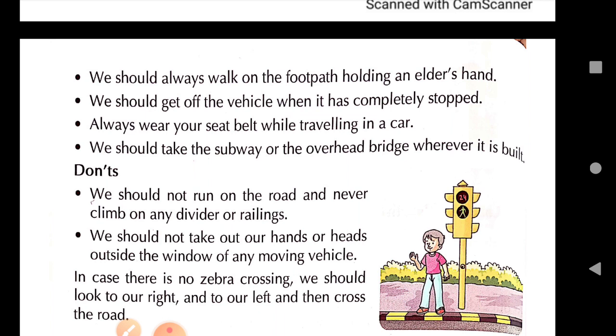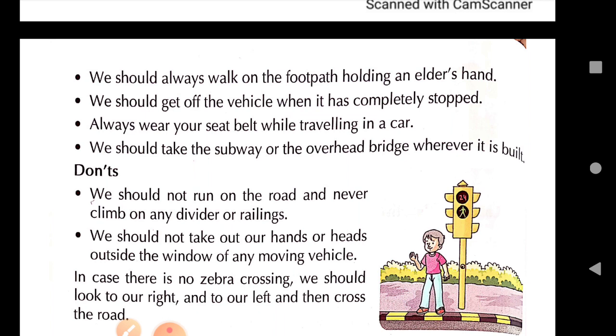So when the brakes are applied suddenly, what happens? The person moves forward. If the person is wearing a seat belt, the person will remain at his or her place. The driver, whosoever is driving the vehicle, will remain at his or her place only.